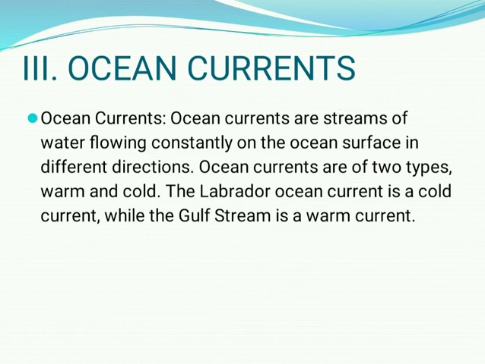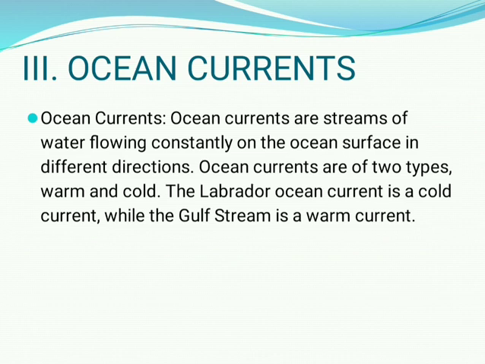Then the last type of the ocean water movement, that is the ocean currents. Ocean currents are streams of water flowing continuously on the ocean surface in different directions. The ocean currents are of two types, the warm and cold.